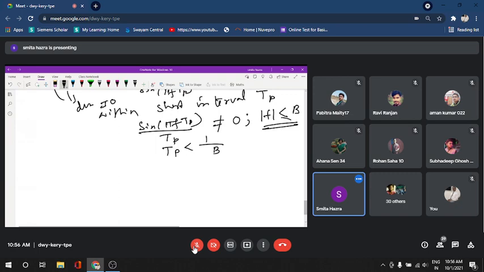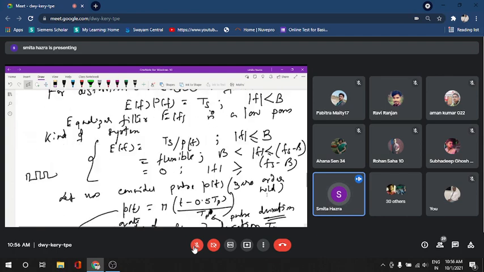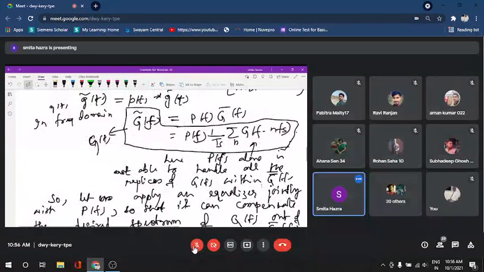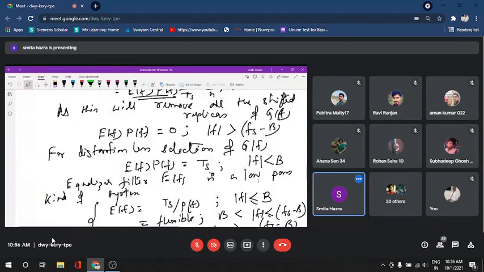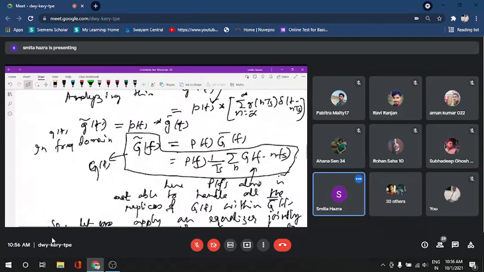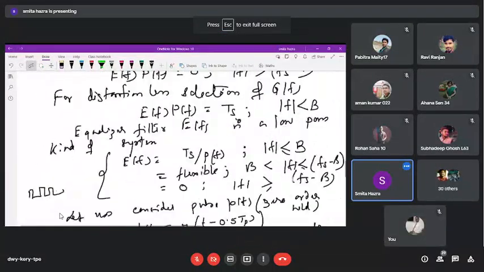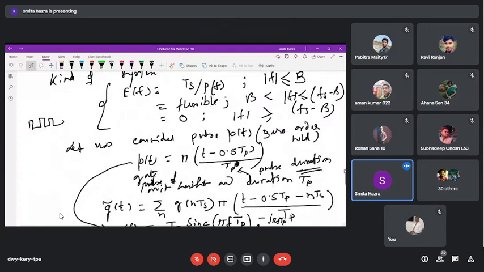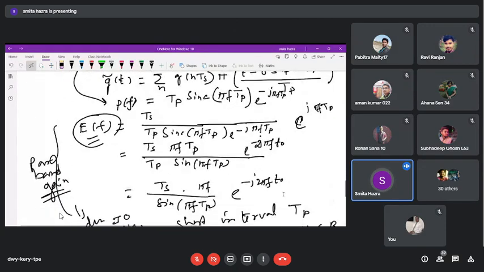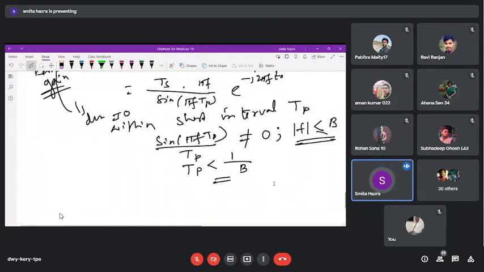So this also gives you the criteria for TP, because when we considered the description of PT, we considered it arbitrarily where we have studied it here. So that restriction we have also obtained from this passband gain, that TP should be less than 1 by B. So let me conclude for EF.